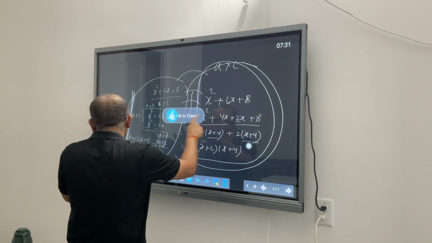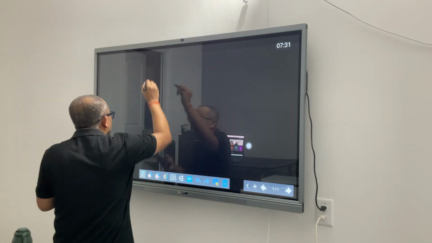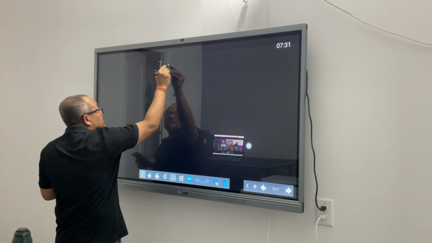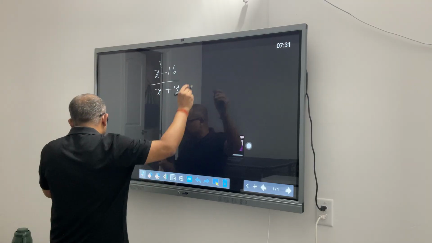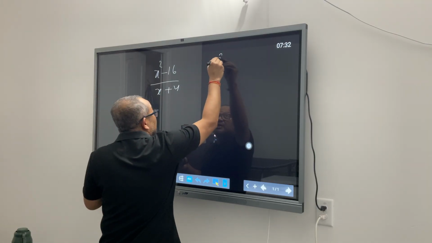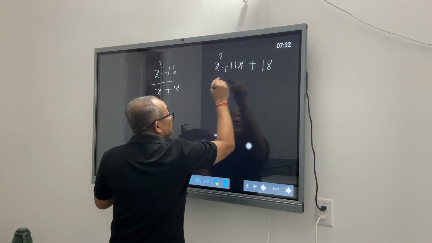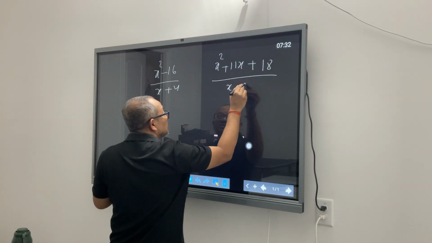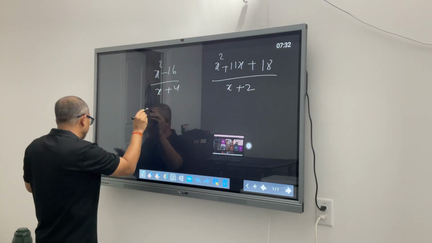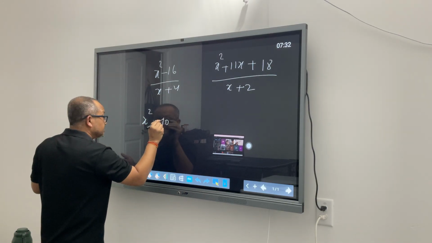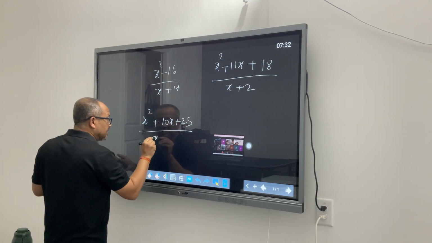Okay, so I want you guys to solve these three problems real quick. x squared minus 16 by x plus 4, x squared plus 11x plus 18 by x plus 2, and one more problem is x squared plus 10x plus 25 divided by x plus 5.